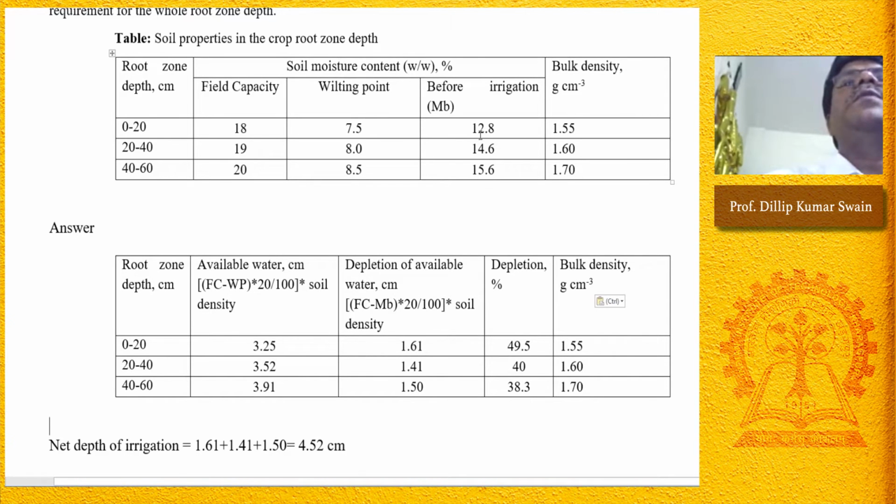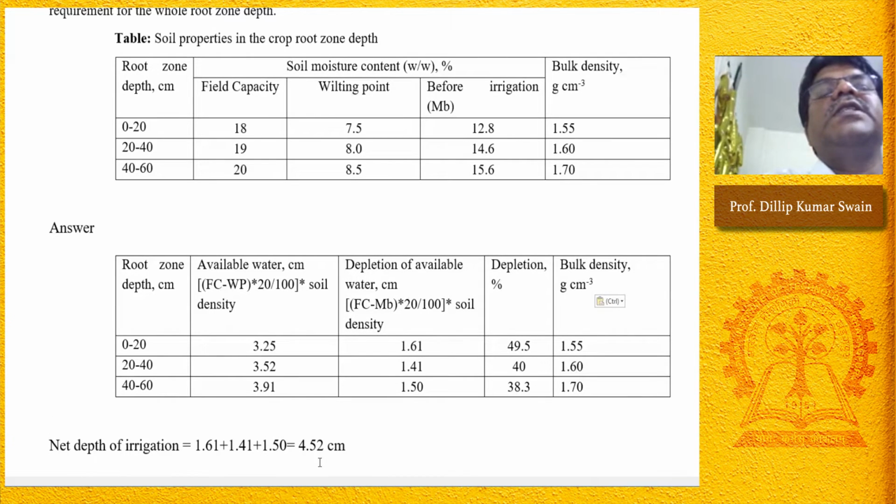So depending upon the current soil moisture content, how much irrigation water will be required so that the soil moisture can reach field capacity. For that we calculate the depth of irrigation. If you supply this depth of irrigation to the field, and depending upon the field size, whether 1 square meter, 1 hectare or 1 acre, that is your area of the field. If you know the area and this depth, then you know the volume of water required to irrigate a particular crop field to raise the soil moisture content up to field capacity.